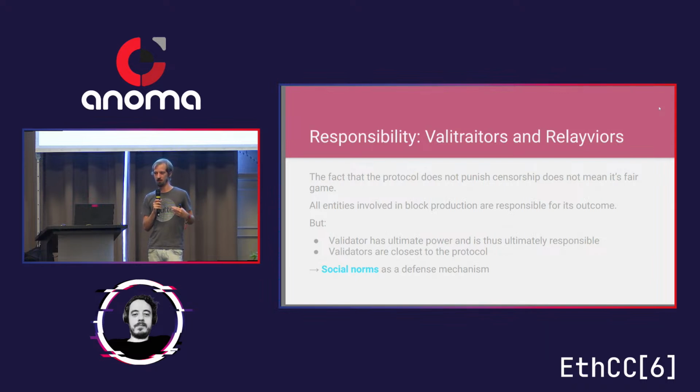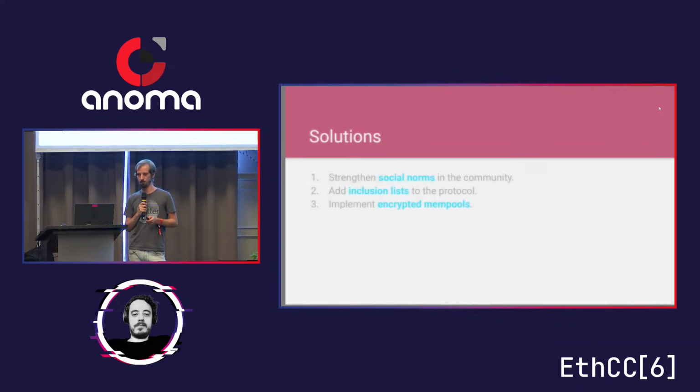So social norms, for example, that we can use to enforce these non-protocol defined rules. The validators are mostly affected by these rules. The builders and the relays are farther away, and they are more difficult to address.